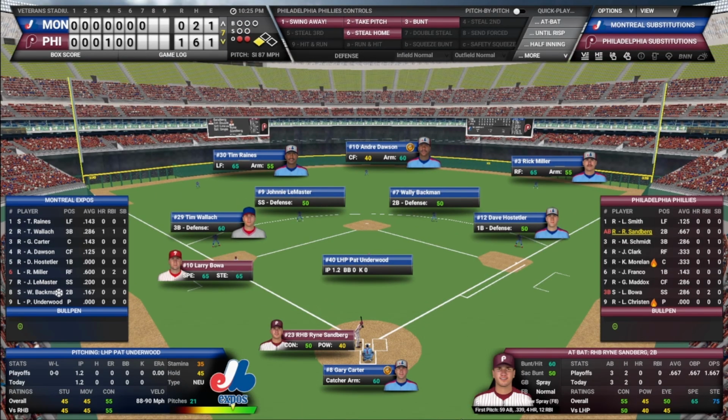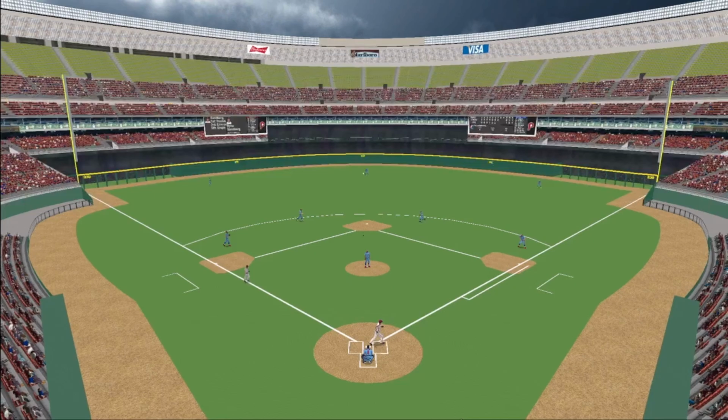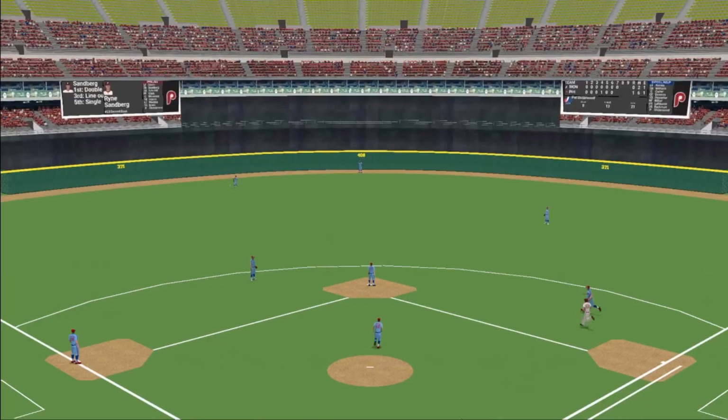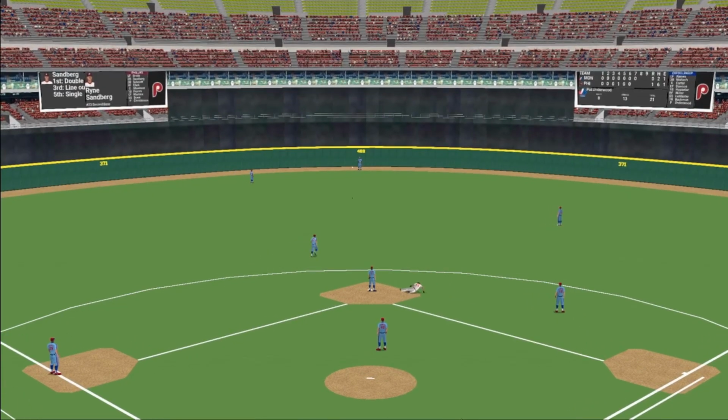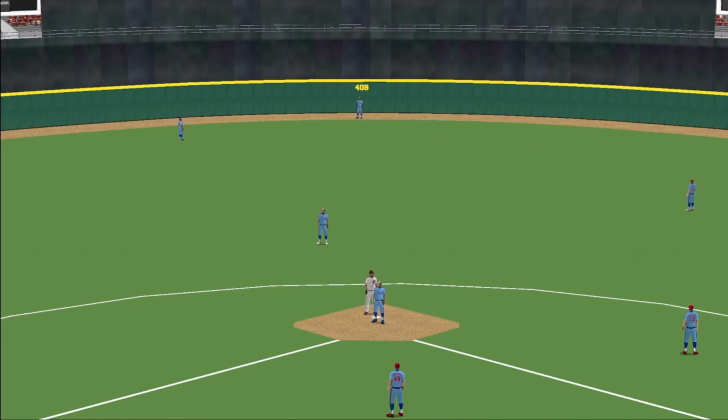doubled his first time up. Had an infield single his last time up. 2 for 3. Could be a hero right here. Hits that ball on the nose to center field. It's going to go over Dawson's head and hit the fence. Boa will score. Sandberg into second. He's got his second double of the ball game. Phillies lead 2-0.